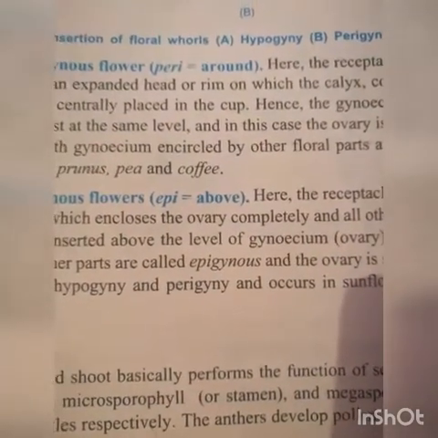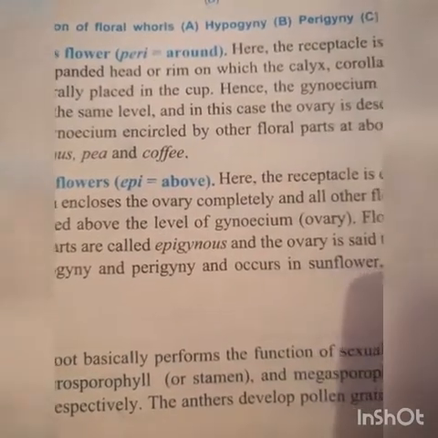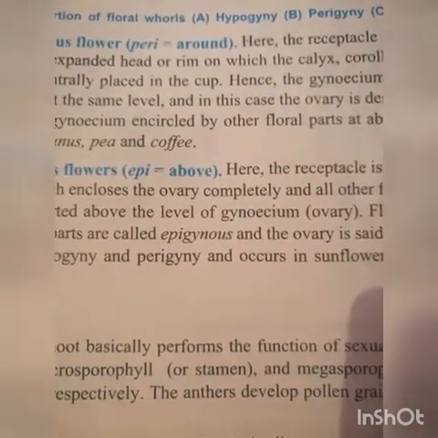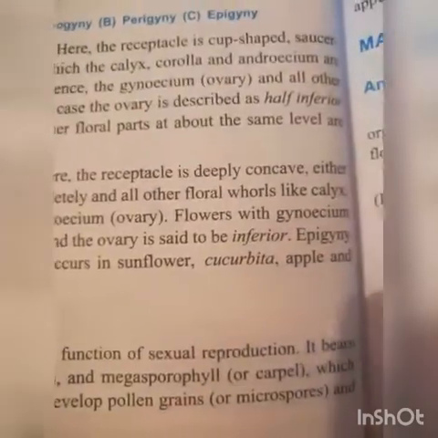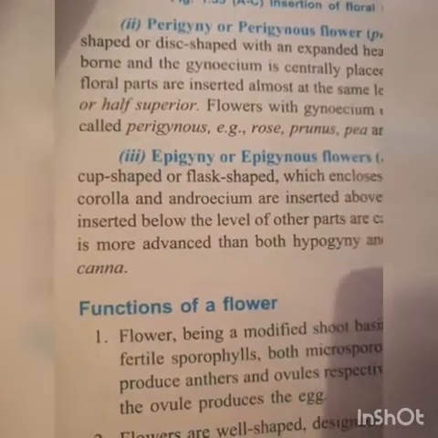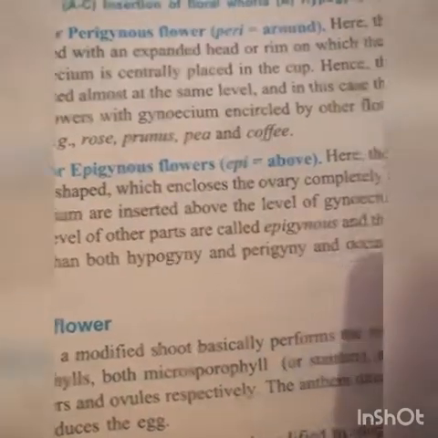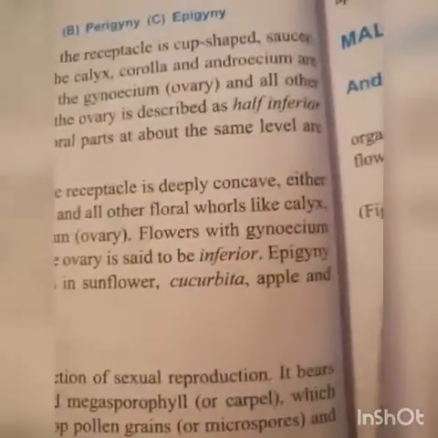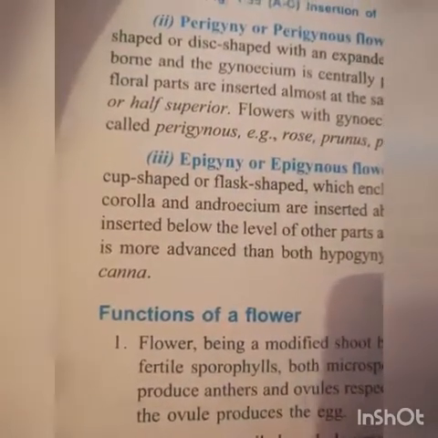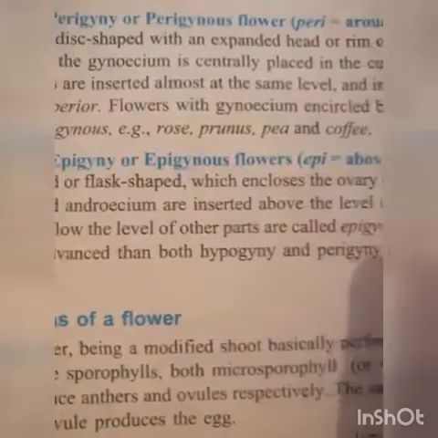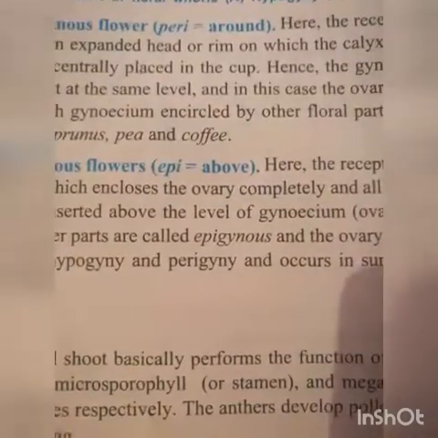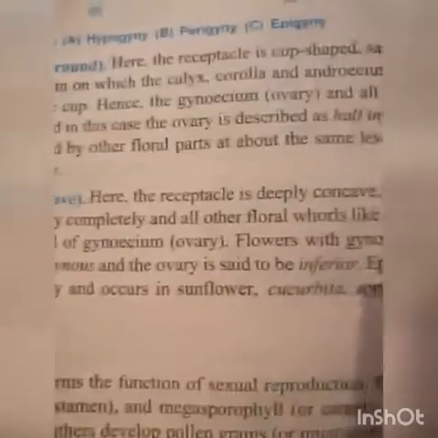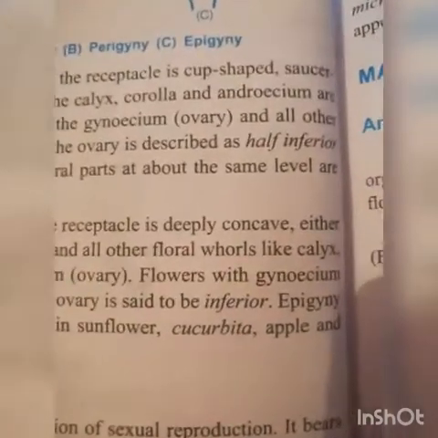Means calyx, corolla and androecium are present on the ovary. Flowers with gynoecium inserted below the level of other parts are called epigynous, and the ovary is said to be inferior ovary. Epigyny is more advanced than both hypogyny and perigyny and occurs in sunflower, cucurbits, apple and canna.